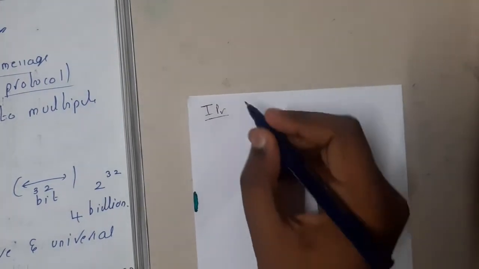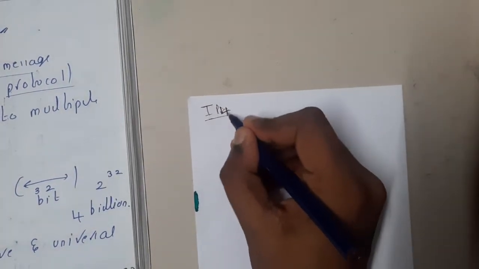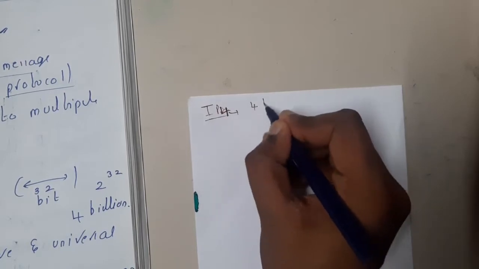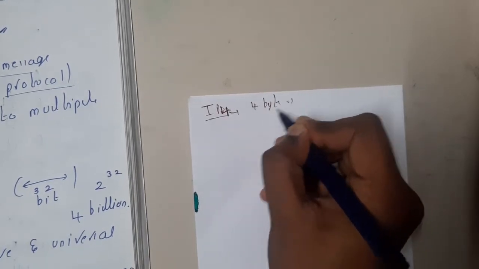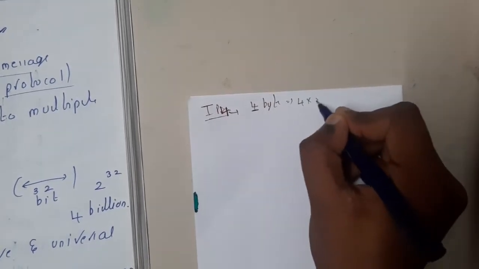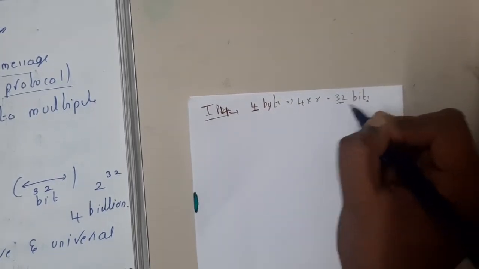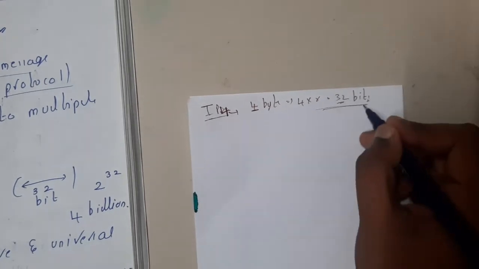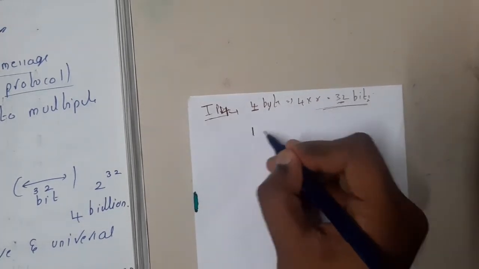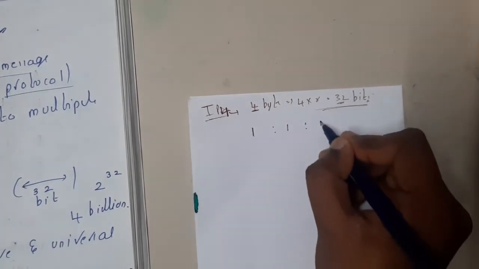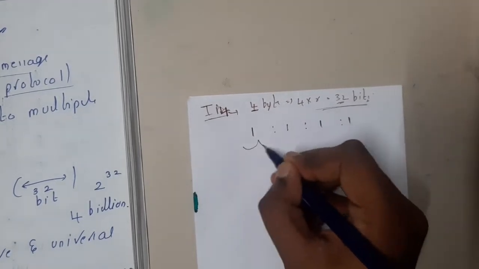In IPv4, the 4 indicates 4 bytes, guys. What is 4 bytes? 4 into 8, that is nothing but 32, right? So 32 bits will be there in it. It is 1 byte, dot, 1 byte, dot, 1 byte, dot, 1 byte. We'll be representing it in this way, guys.